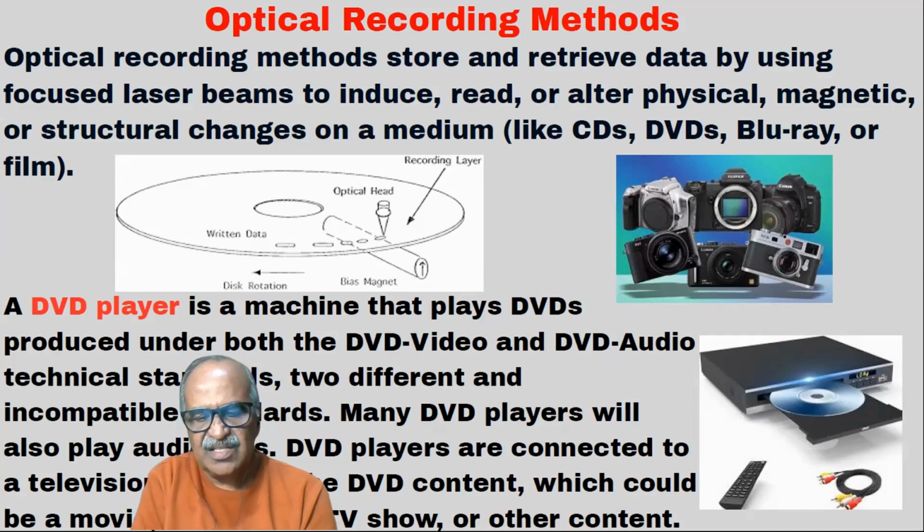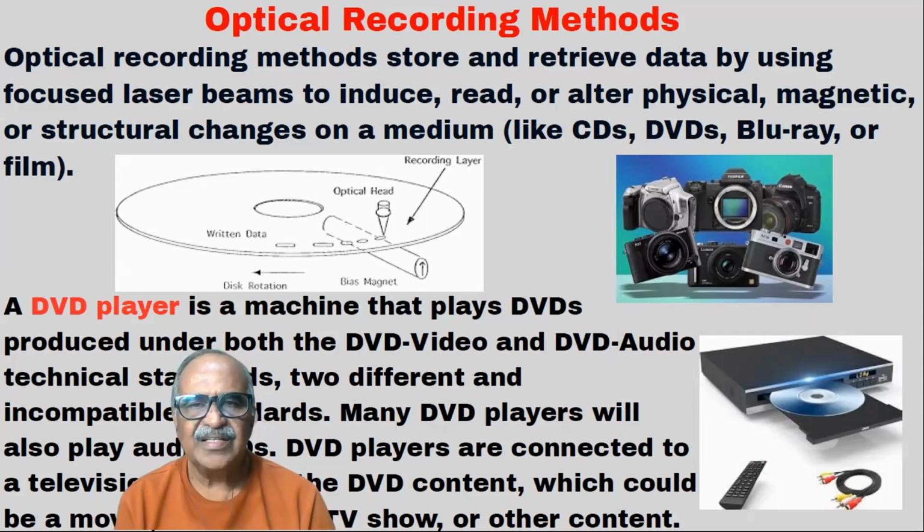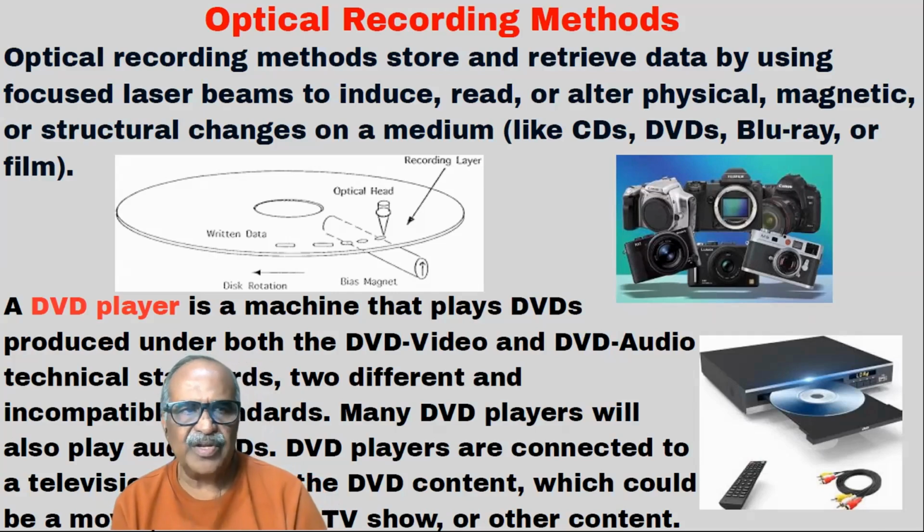The medium is the surface. Okay, so structural changes on the physical medium, some holes and pits and all, will be there and it will be written on that particular area. The examples are CDs, DVDs, Blu-rays and films. In some cases films are also used.